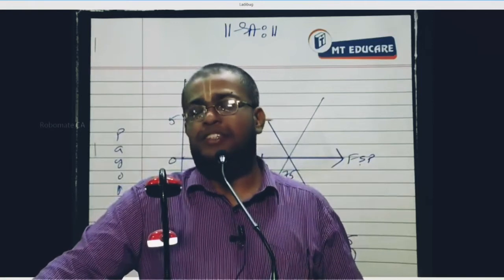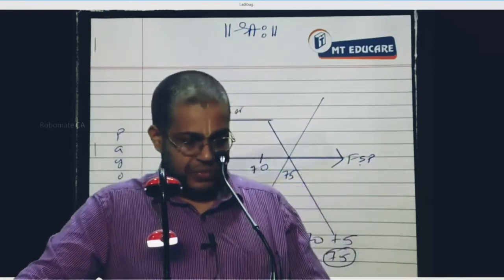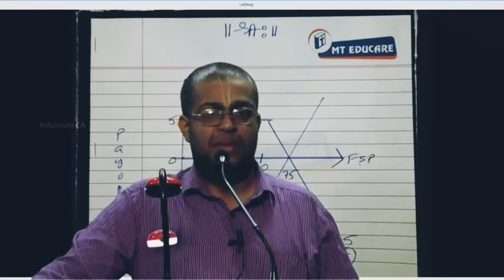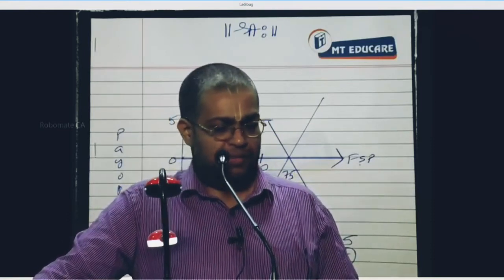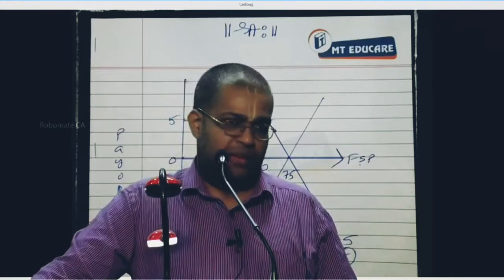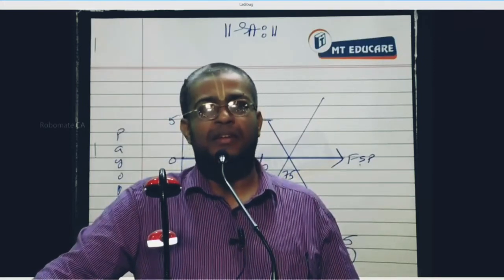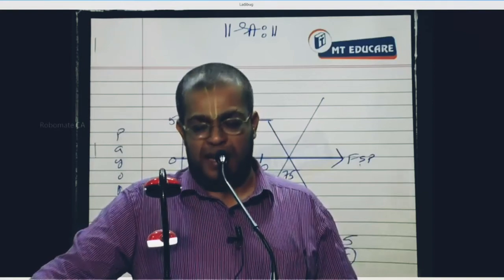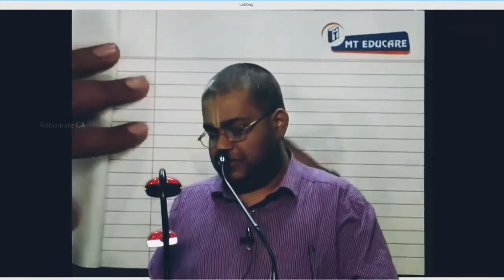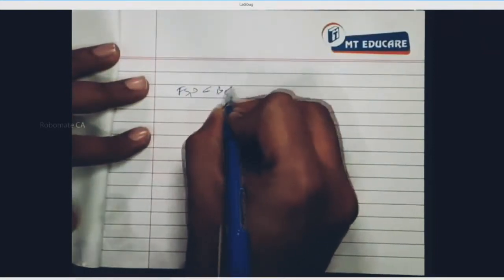Point number 3. In these situations, branch it into 3. First branch, FSP less than break-even FSP.